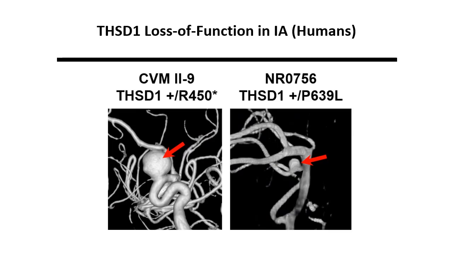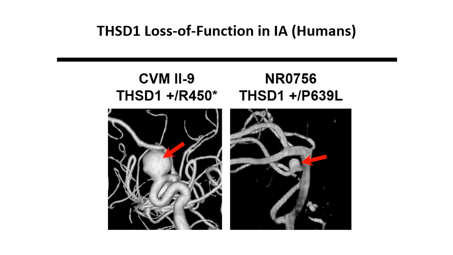In the next slides, we present some of our data on the functional consequence of THSD1 perturbations in humans and mice in relation to IA and SAH. Here we show two representative images of IA in patients with distinct THSD1 mutations. The left panel shows a digital subtraction angiogram of a 9 mm saccular aneurysm in patient 2-9 of the CVM family with the THSD1 R450X nonsense mutation. This aneurysm arises from an arterial branch point of the internal carotid artery and the ophthalmic artery.